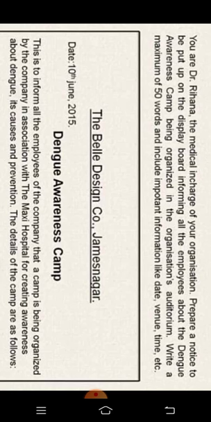In the previous notices, we wrote a notice for a school. Now we are going to write a notice for an organization. So first of all, we have to mention the name of the organization or school: The Belly Design Company, James Nagar. Then we have to write the date, 10th June 2015. Then our topic: dengue awareness camp.